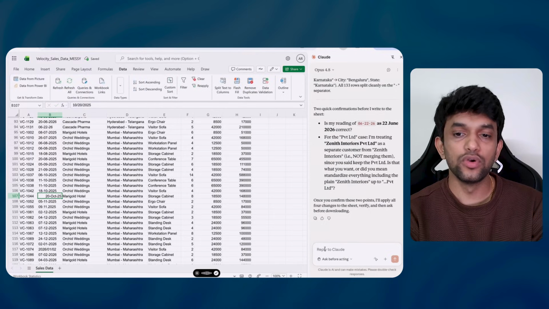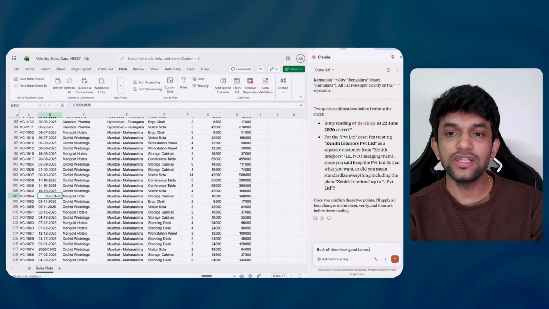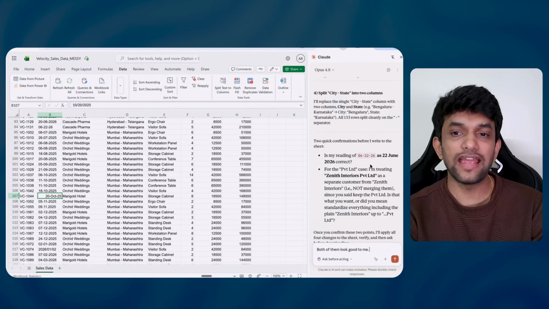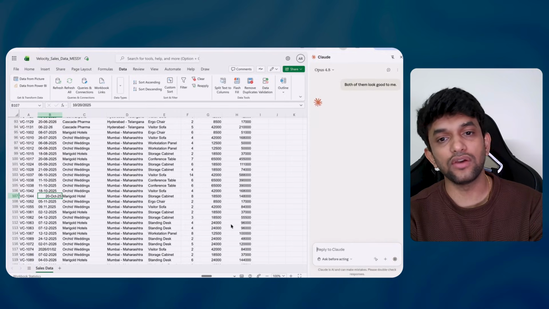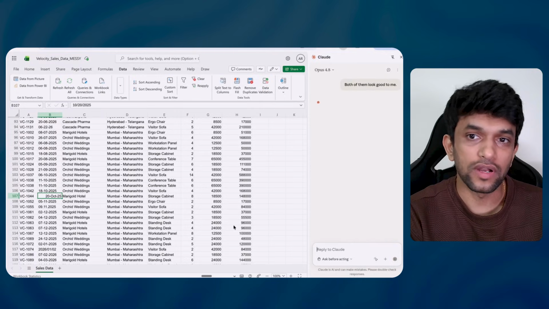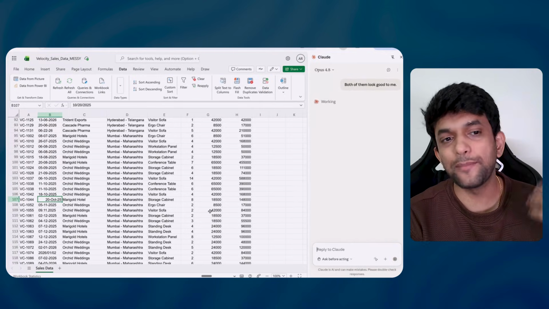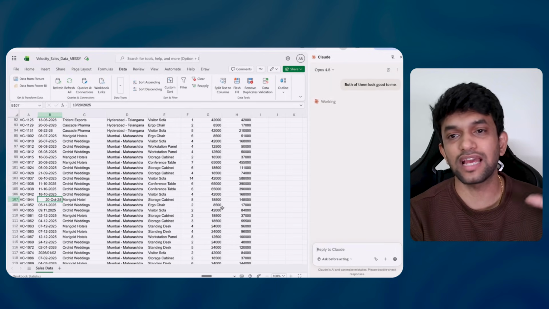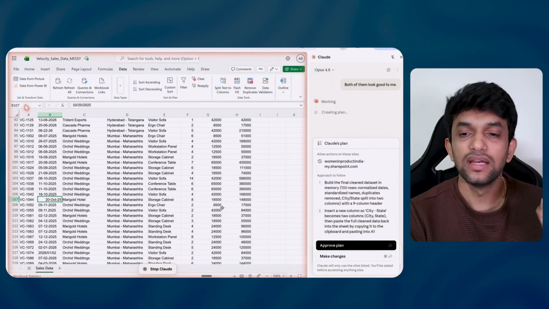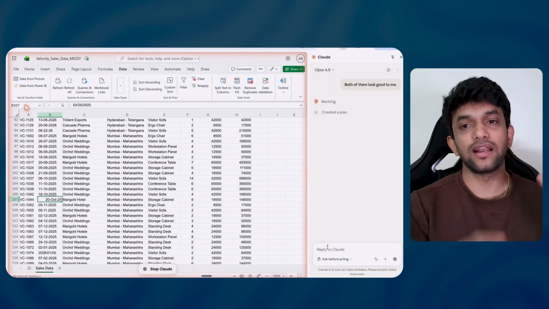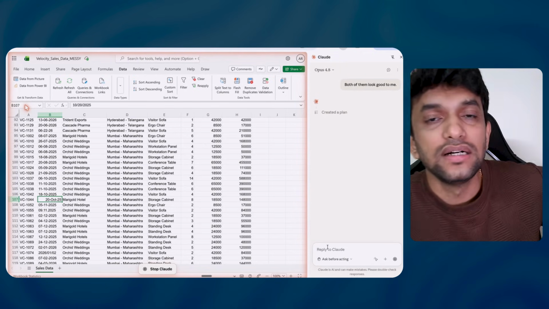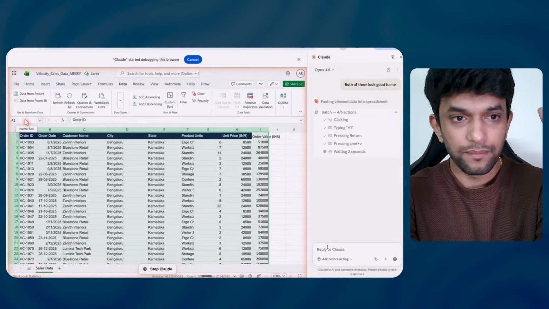Yes, both of them look good to me. Can you see? It is asking me clarifying questions and I answered it. Okay, right, that is good. Now you can go ahead and go for it. You basically have to review. I'm just demoing, so that is why I'm not spending much time on it, but you have to review everything. I approve the plan, read through the plan, and get the execution done.